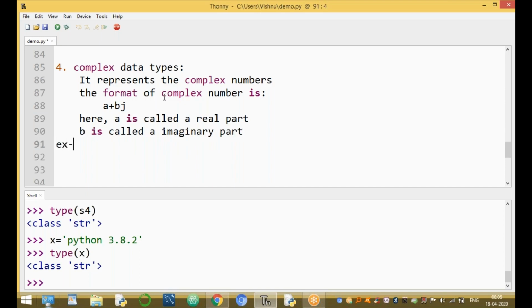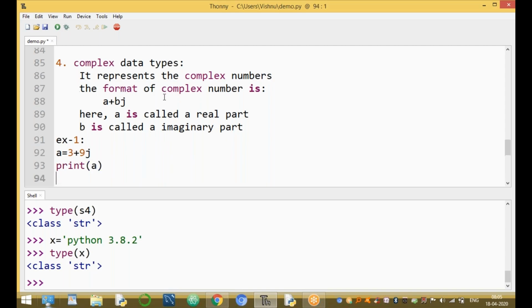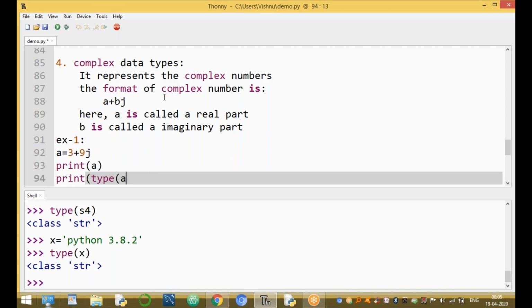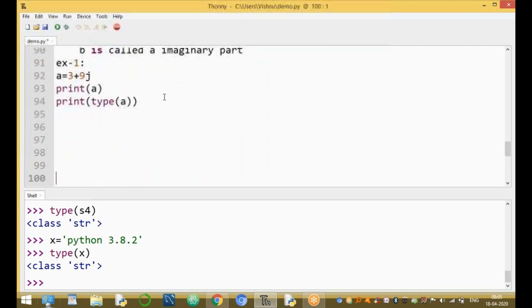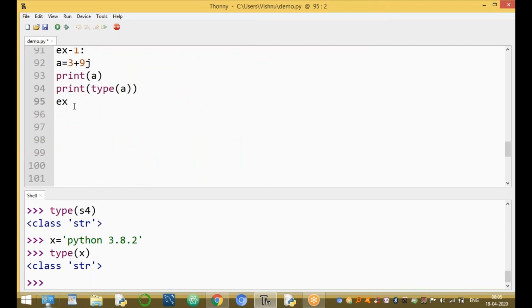For example, one, we are using a complex value. For example, a equal to 3 plus 9j. Print of a and print of type of a. The type of a is complex type.